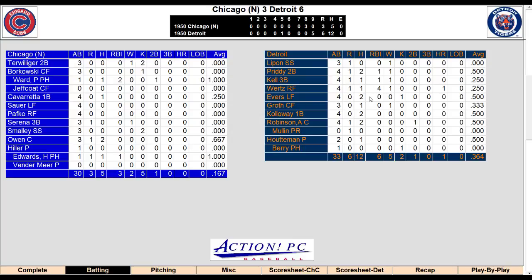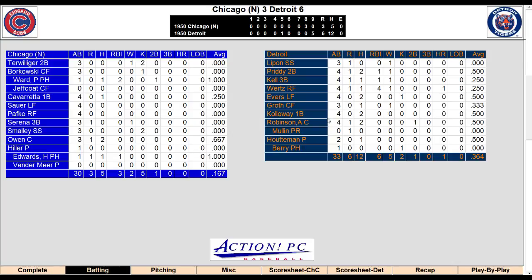And he had a walk. Evers, 2 for 4 with a strikeout. Groff, 1 for 3 with a walk. Callaway, 2 for 4. Robinson, 2 for 4 with a run scored and a double. That was a double with 2 outs. I had our Jeffcoat make a dive at it in center. Probably should have played it safe, I guess. In hindsight, yeah.